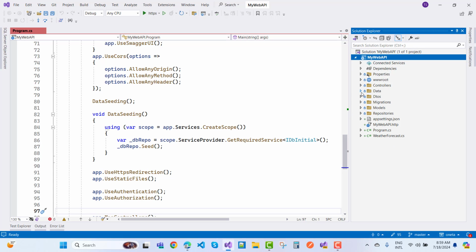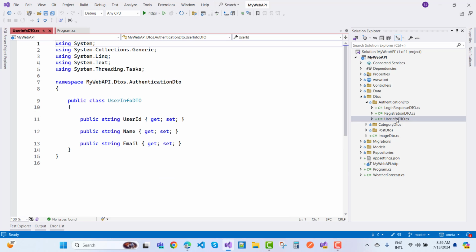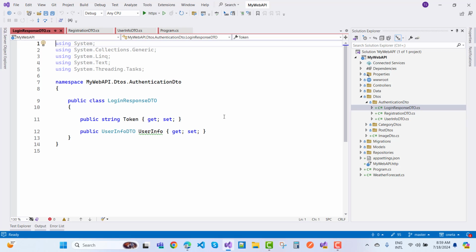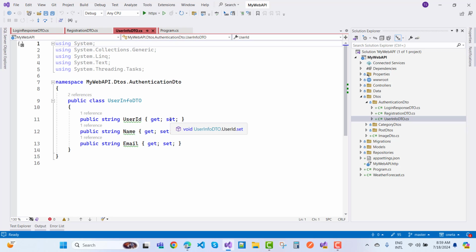Now after that you have to create DTOs. In the authentication DTO we have three classes, like UserInfoDto. UserInfoDto has a user ID, name, and the email. Name is not required right here. But the RegistrationDto, I mean, register by using this DTO, data is received from the client to the API by using this RegistrationDto. So we have email and the password. Also the LoginResponseDto has a token and a user info. User info is of type UserInfo where we have an ID, email, and the name.